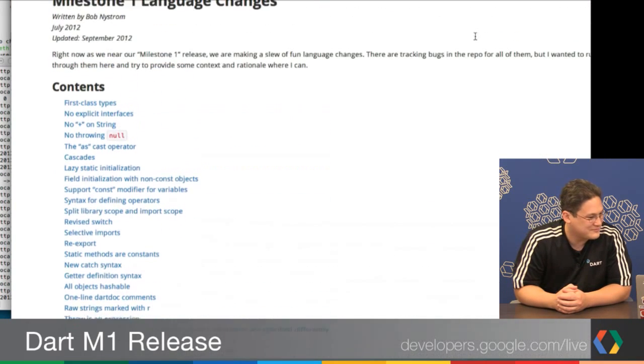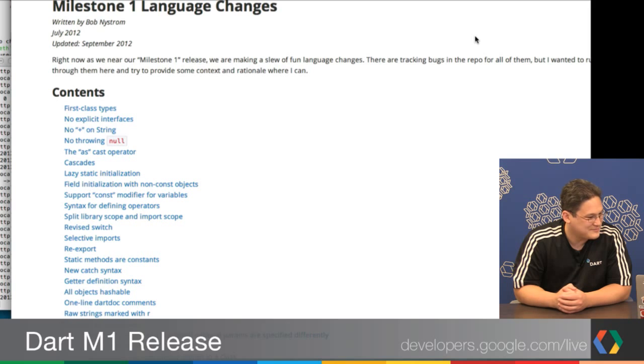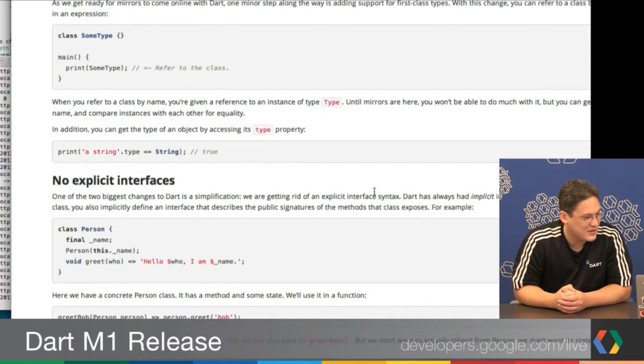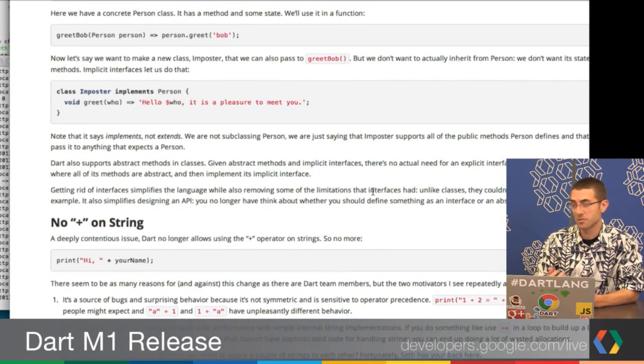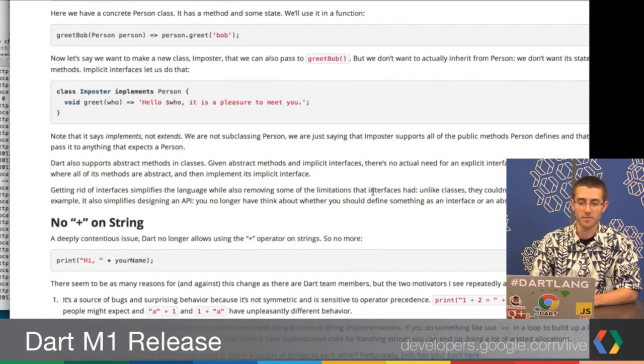Yeah. Let me show the title here. So Milestone 1, Language Changes. It's on dartlang.org, and it's really nice. Bob Nystrom has done a great job here with examples as well. So it's not just an enumeration, but there's also some justification in here and examples of before and after.